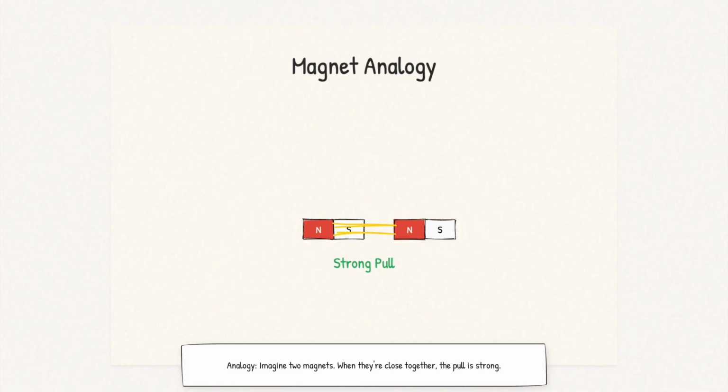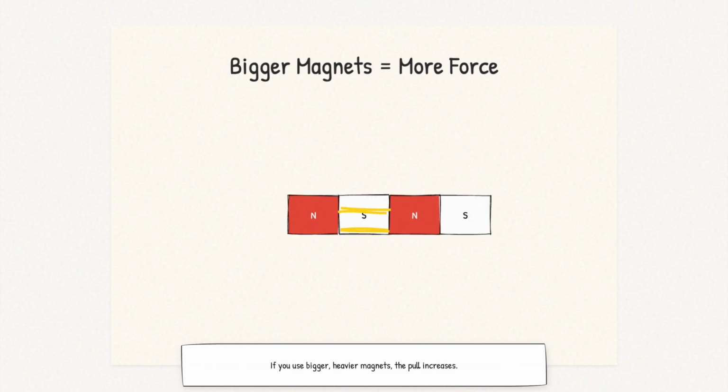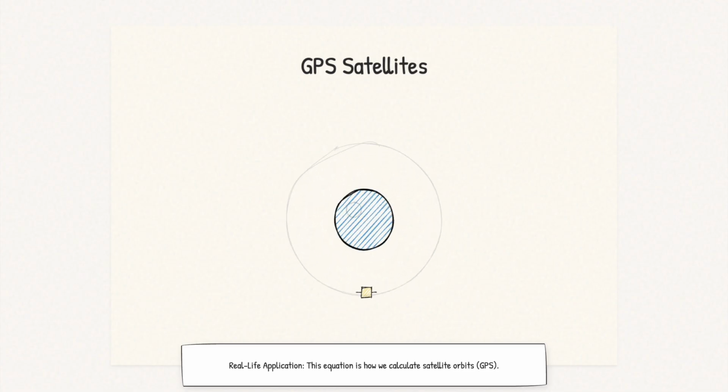Imagine two magnets. They are very close together. The pull is strong. Move them twice as far apart and the pull isn't just half as strong, it's 1/4 as strong because of the squared relationship. And if you use bigger, heavier magnets, the pull increases. This equation is how we calculate satellite orbits.